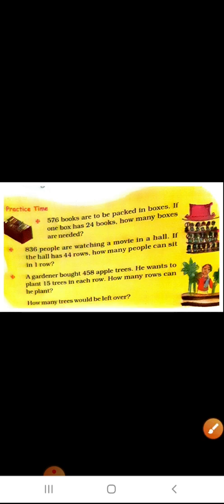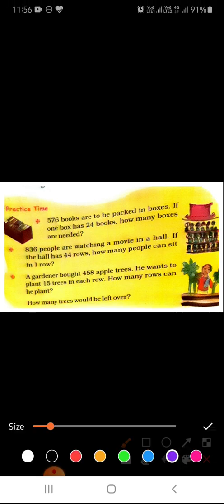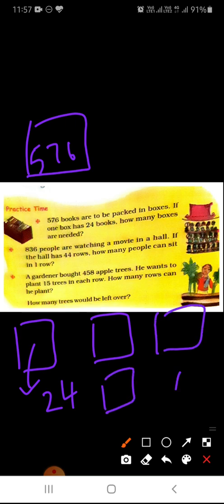So what you have to do in this question? In this question you can see that 576 books are to be packed, means how many books are we having? We are having 576 books, and these books we have to pack in boxes. If in one box 24 books can come, so 576 books will be packed in how many boxes? This you have to find.